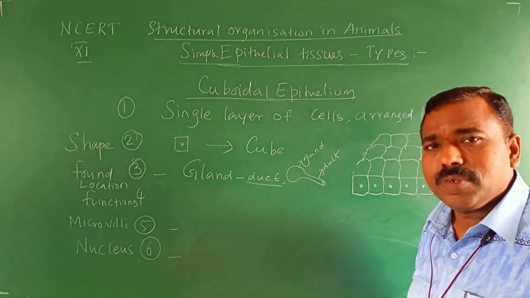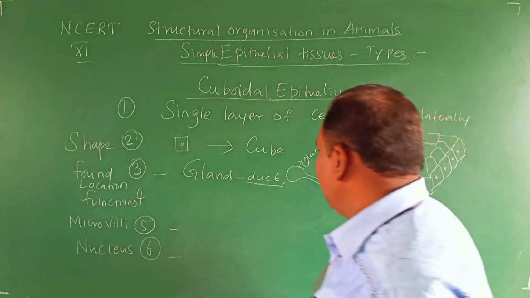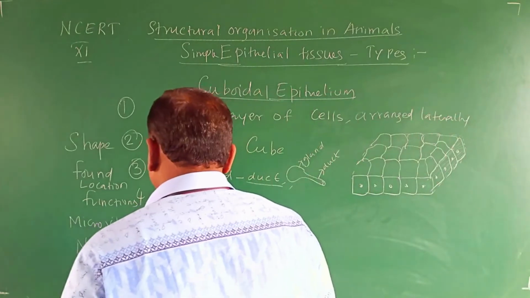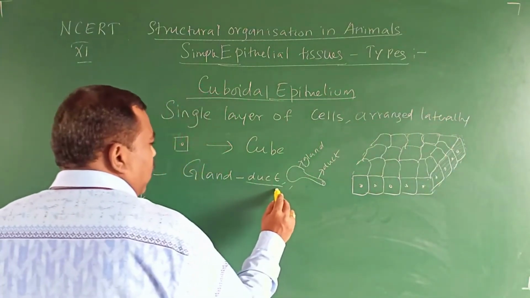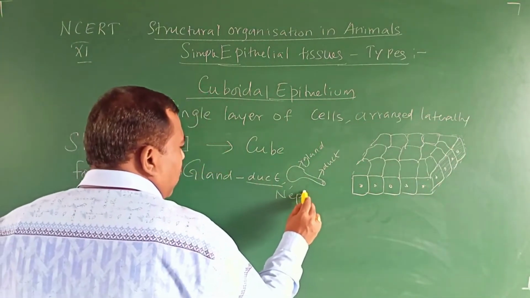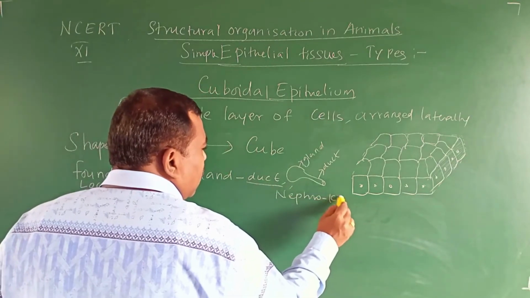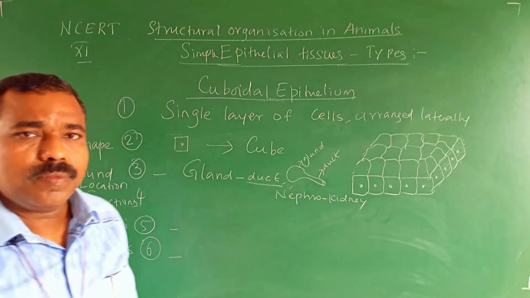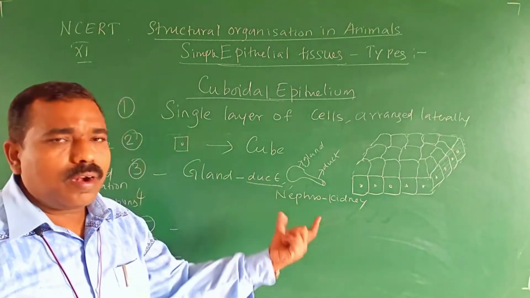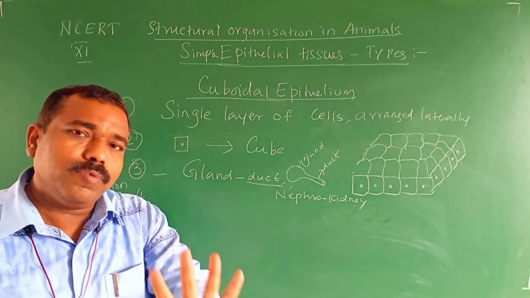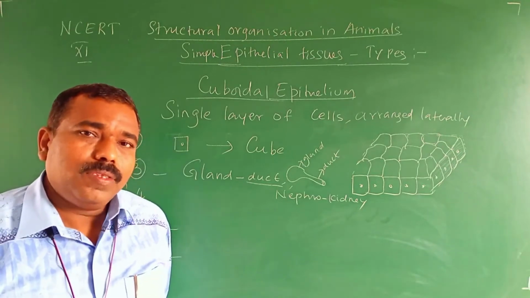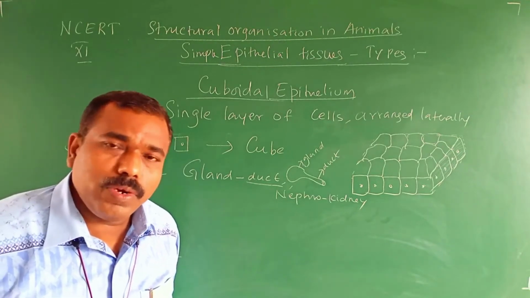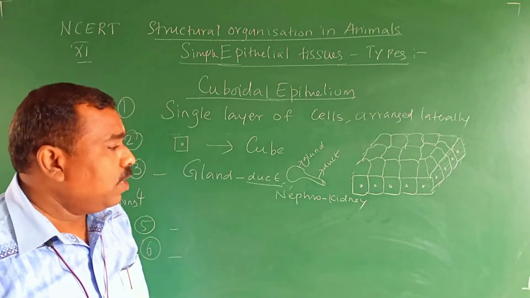Clear? Next, it is present in the nephron of the kidney. Nephron, neuron: students always get confused. Neuron is the structural and functional unit of the nervous system.